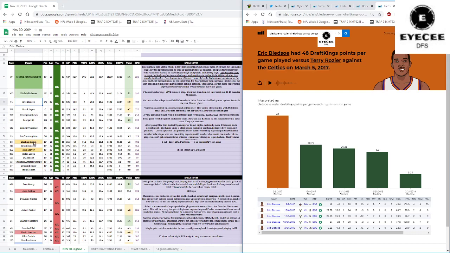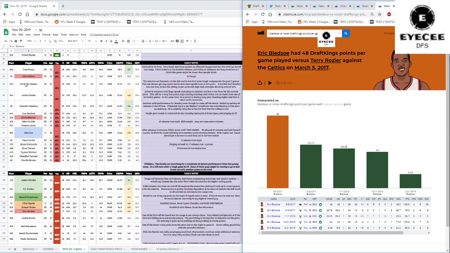A lot of it depends on if Sterling Brown and Kyle Korver are again out, and if Khris Middleton is benched and coming off the bench. That would open up Donte DiVincenzo and Pat Connaughton. But again, I'm not all that excited about a lot of these other guys.